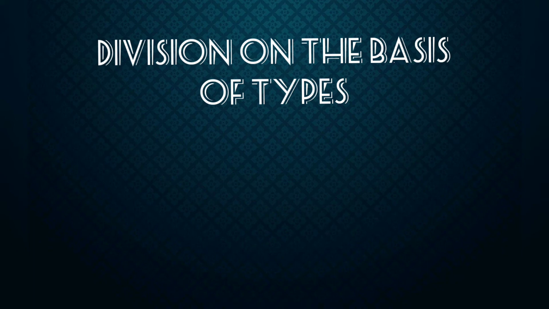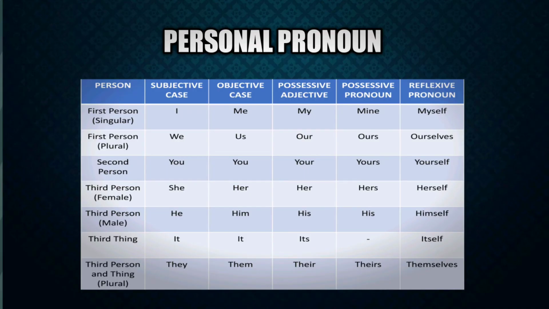Now, the last category that we have is division on the basis of types. And to understand this category more clearly, please look at this table. Now here, as you can see, personal pronoun has been further classified into various other types. First is subjective case, second is objective case, third is possessive adjective, fourth is possessive pronoun, and fifth is reflexive pronoun. Okay, we use subjective case when we are talking about subject.